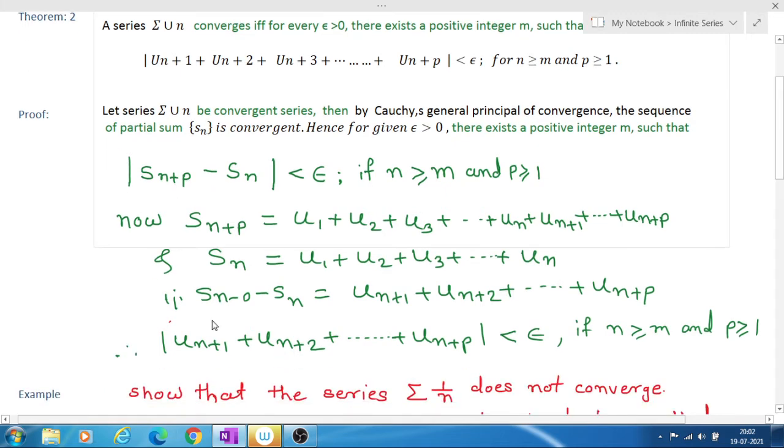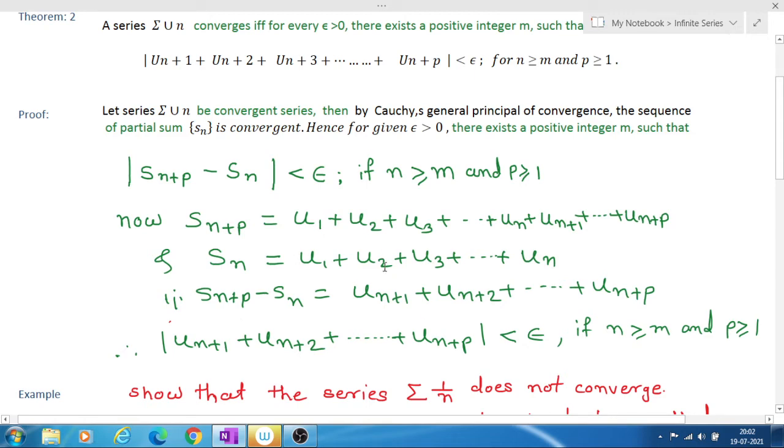Therefore, Sn plus p minus Sn is equal to the subtraction.